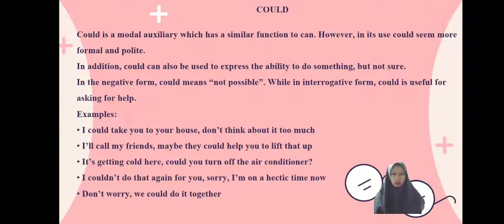Example, I could take you to your house. Don't think about it too much. And for the future, I'll call my friends. Maybe they could help you to lift that up. For interrogative, for asking something, it is getting cold here. Could you turn off the air conditioner? For the negative form, I couldn't do that again for you, sorry. And the next is, I'm in a hectic time now. Don't worry, we could do it together.